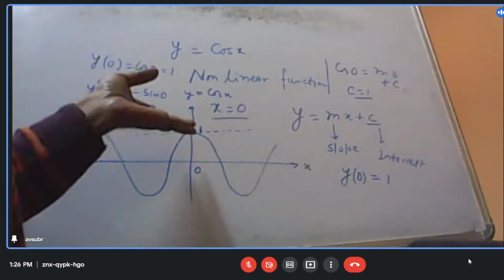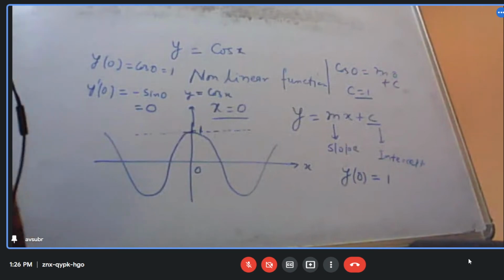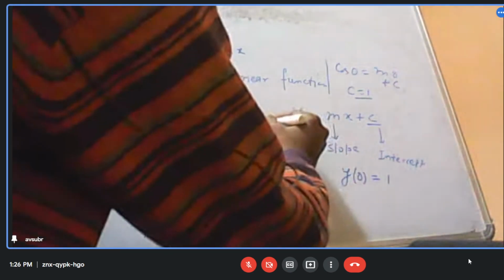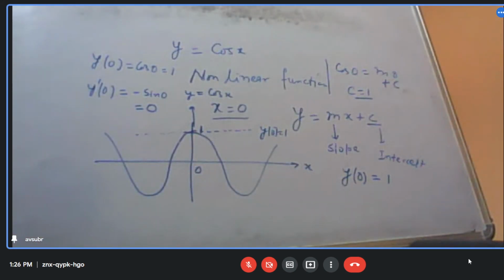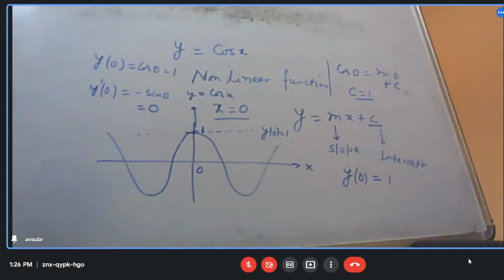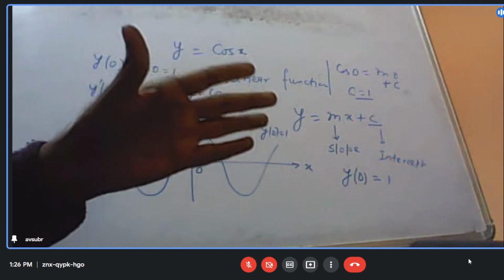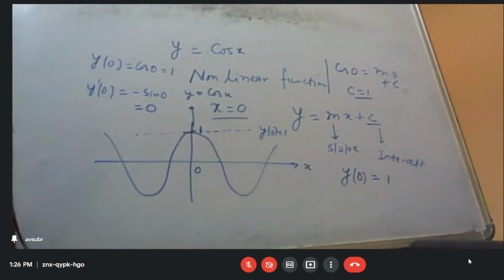What does the plot of a constant look like? It looks like this, a horizontal line, whose value is 1. Okay? Is it understood? Clear? All right.